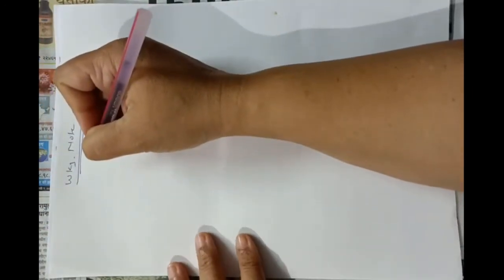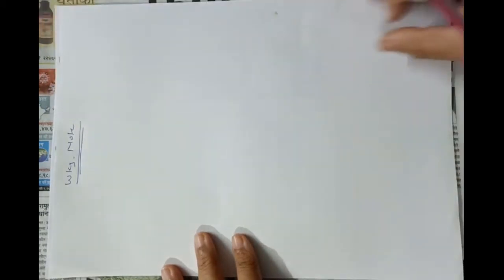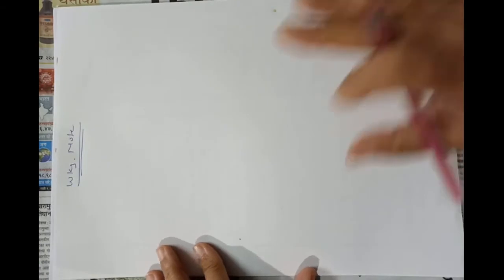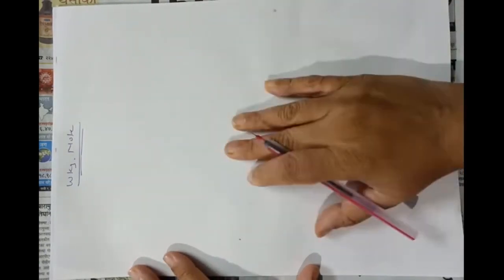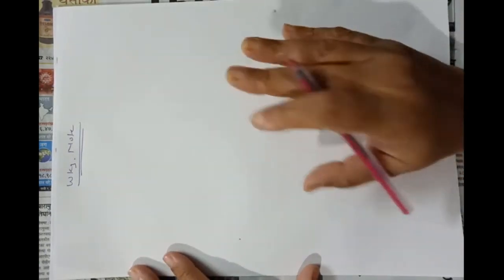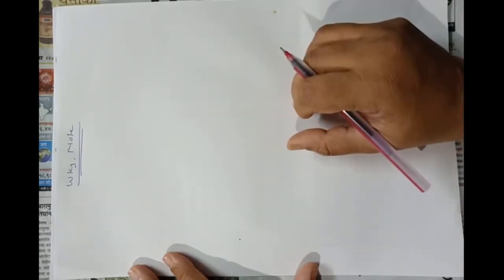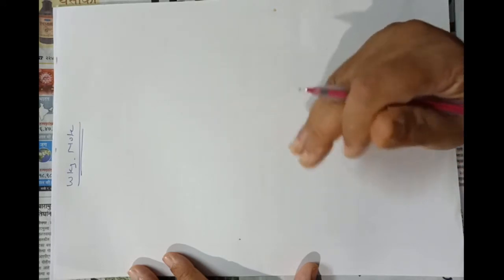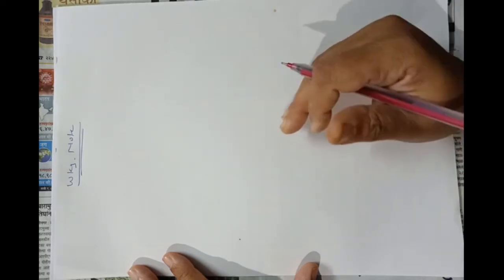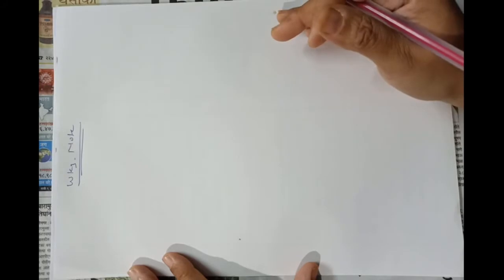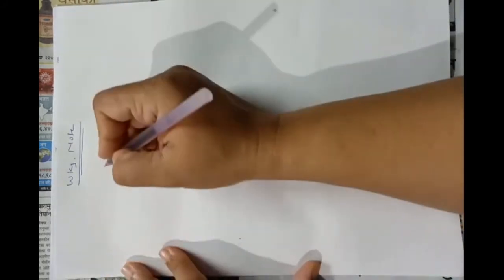Working note. See, the total DRR is rupees 3 lakhs. Okay, and in this problem there is redemption of debentures in draw of lots. First redemption will be on 31st March 2015, second will be on 31st March 2016, and third will be on 31st March 2017. So at the time of each redemption, we have to transfer the proportionate DRR to general reserve, which is to be calculated as follows.